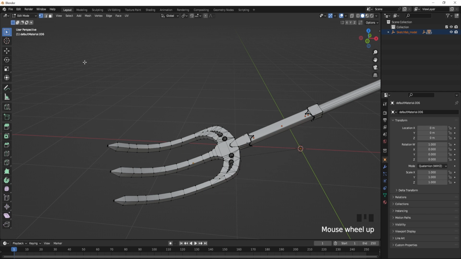Did you know that you could actually work in all the three modes: vertex, edges, faces? Just hold shift and left click on all. That's it.